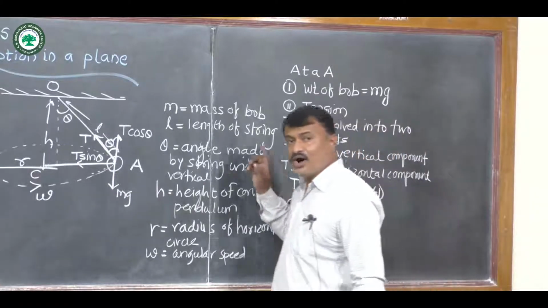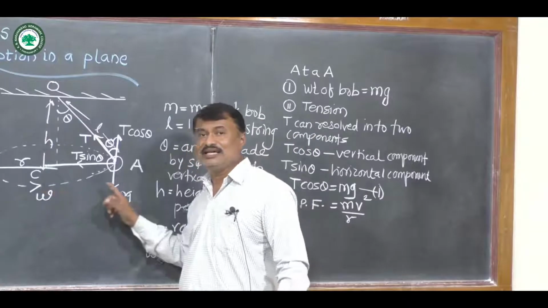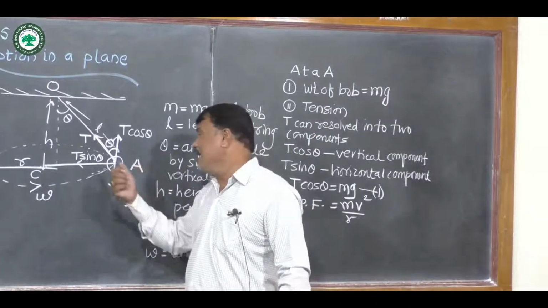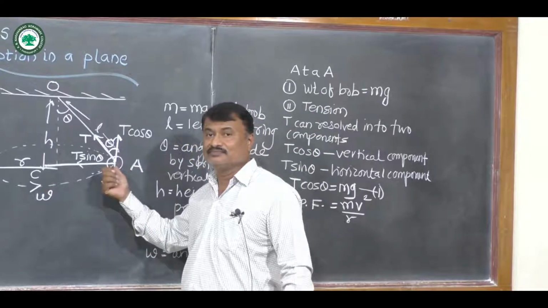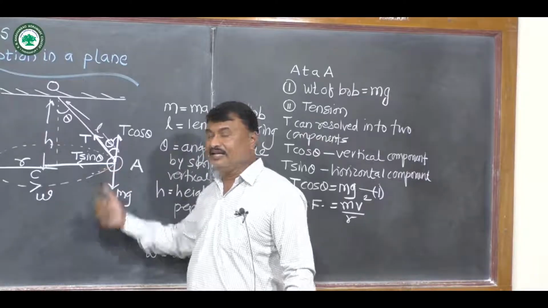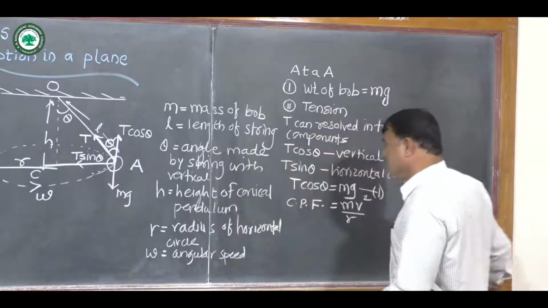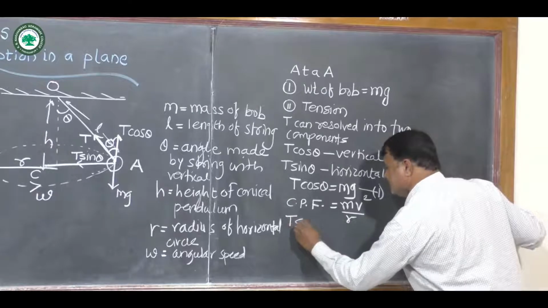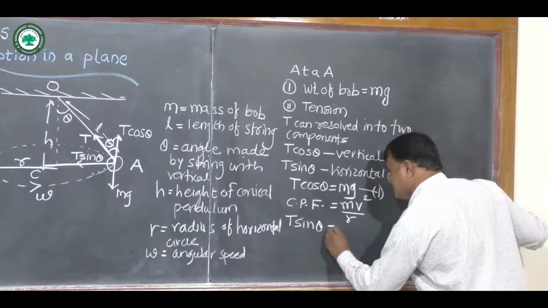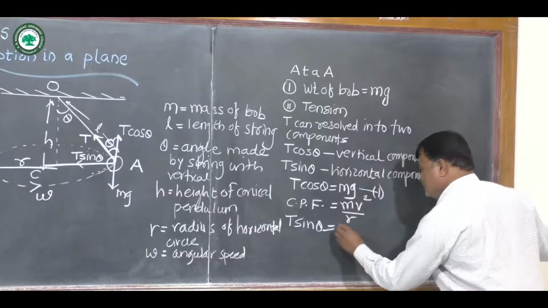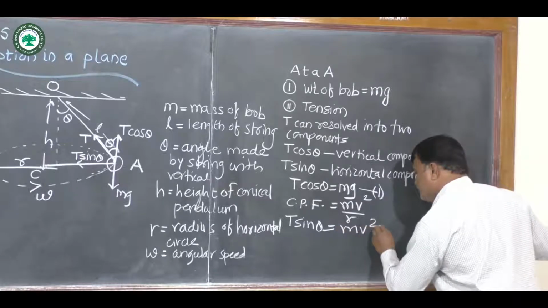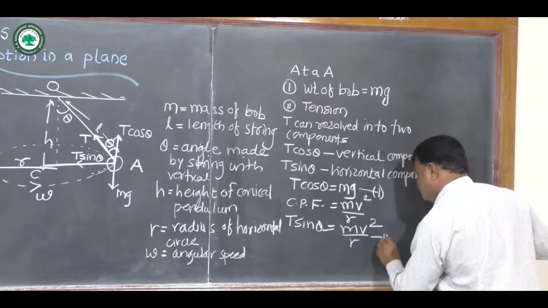Now for horizontal circular motion there is a necessary centripetal force acting on the bob, and therefore the horizontal component T sin theta provides the necessary centripetal force, which is given by mv square upon r, equation 2.